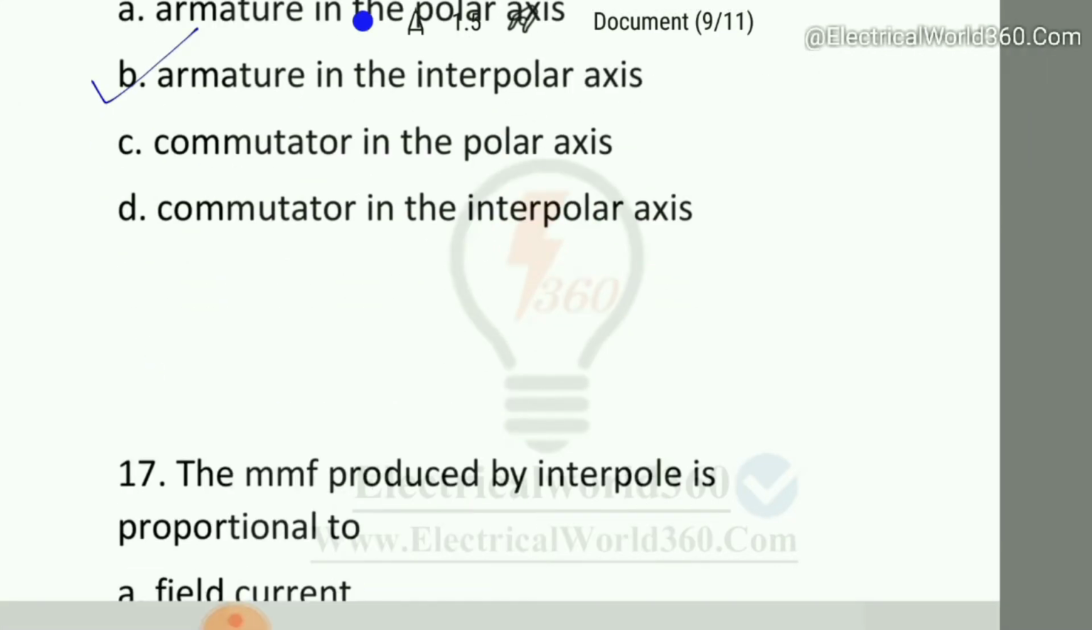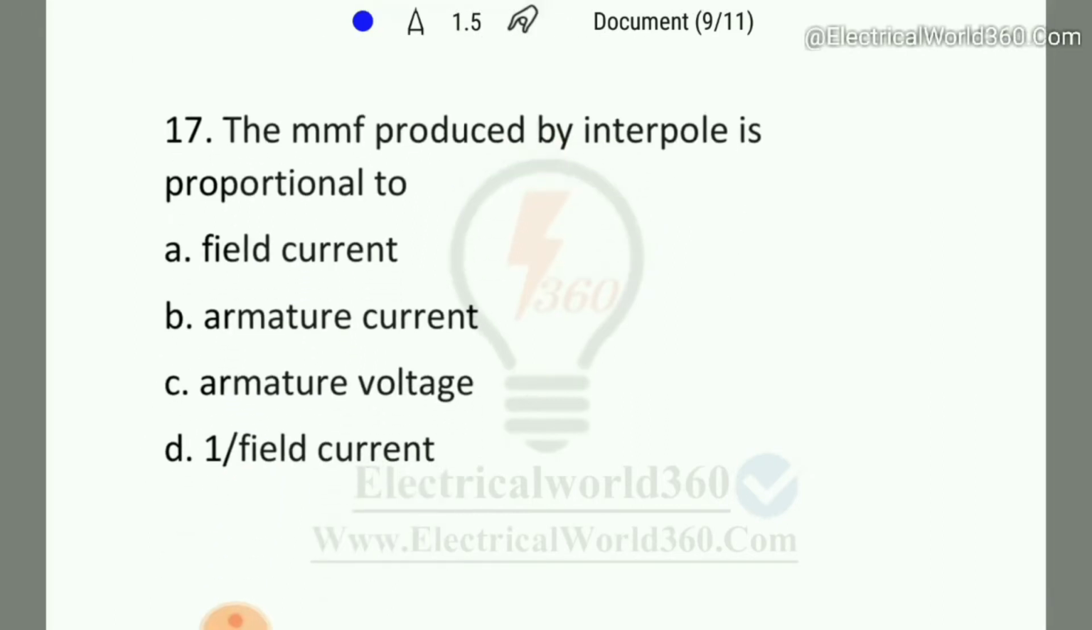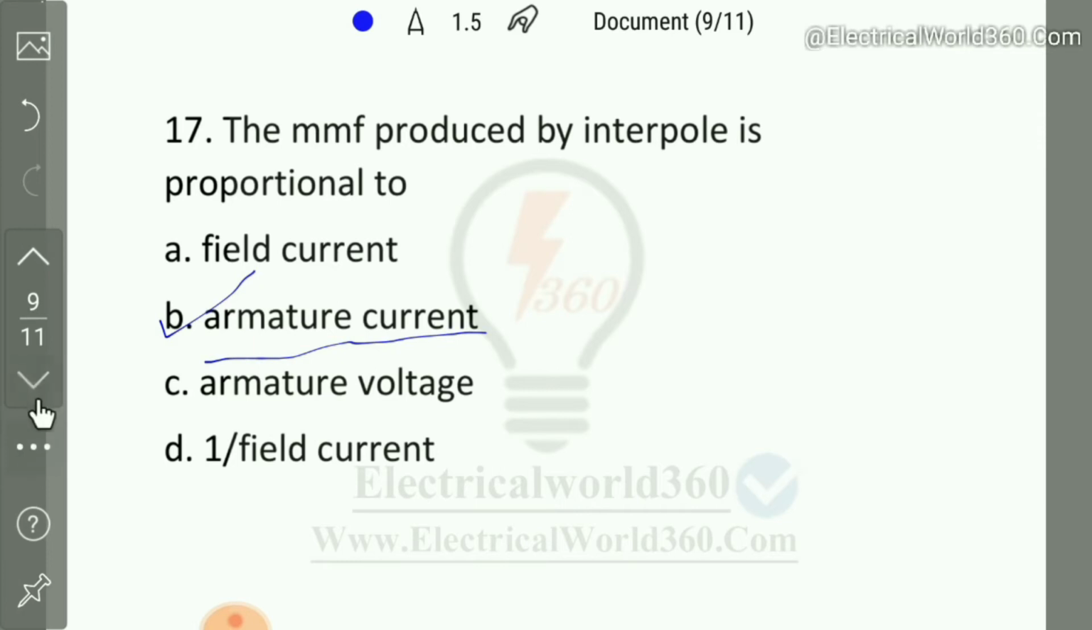So coming to the next question again. The MMF produced by interpole is proportional to field current, armature voltage, armature current, 1 by field current. So in this case, we should know that as the interpole windings have series connection with the armature winding, hence the same armature current flows through them. So that's why here the right answer is option B.